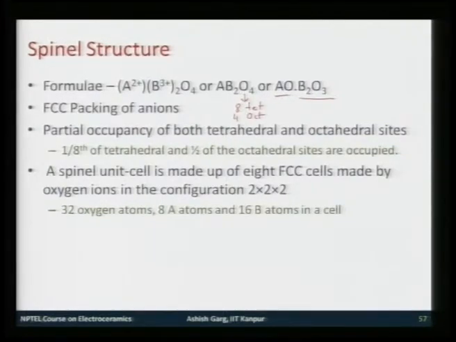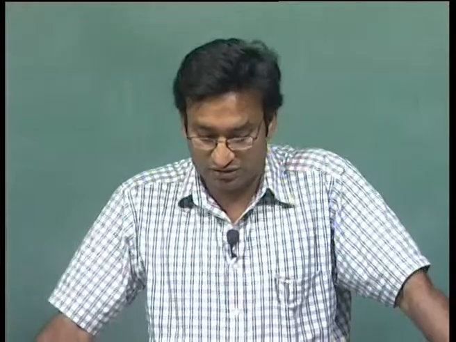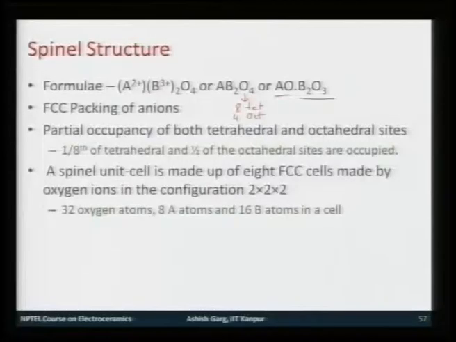Now, one unit cell of spinel is made up of 8 FCC cells, which means one big unit cell will contain 32 oxygen atoms, 8 A type atoms and 16 B type atoms. So, in total it would be 32 anions plus 24 cations.